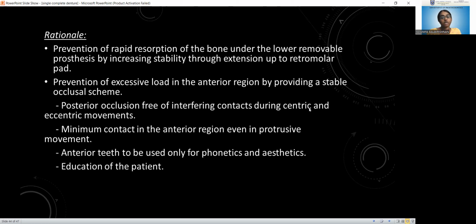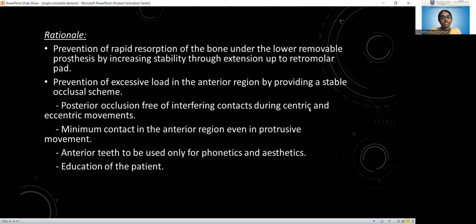That is why we need to correct the occlusal plane before starting the treatment for a single complete denture. We have to correct the occlusal plane, and only then can a stable occlusal scheme reduce the effects of combination syndrome. And posterior occlusion free of interfering contacts during centric and eccentric movements also can reduce the combination syndrome.